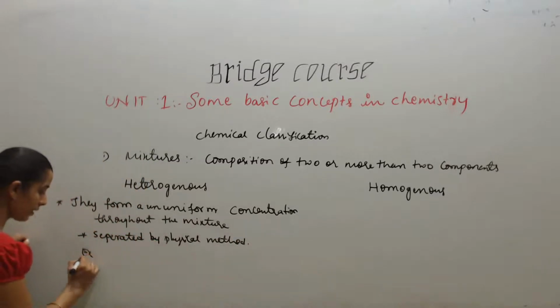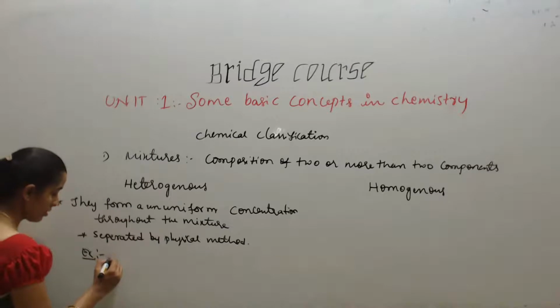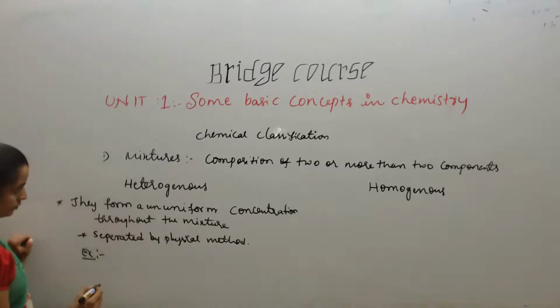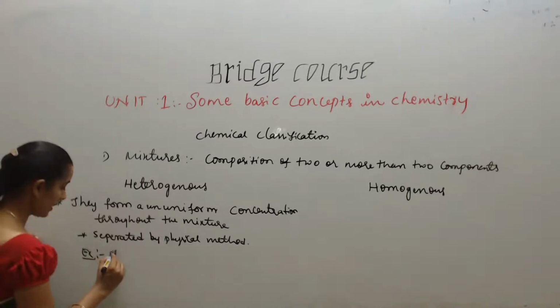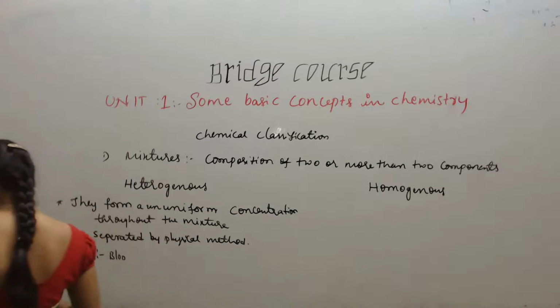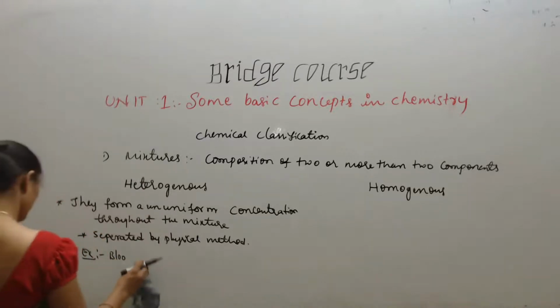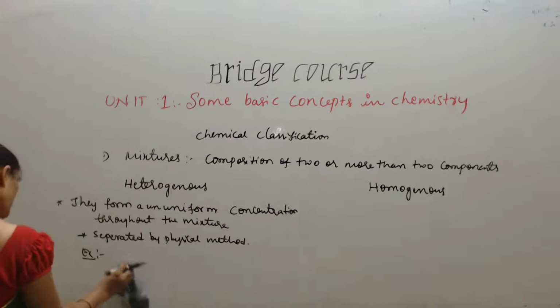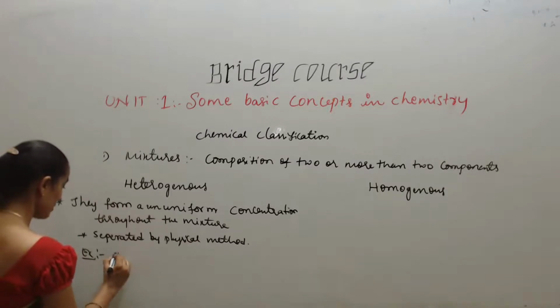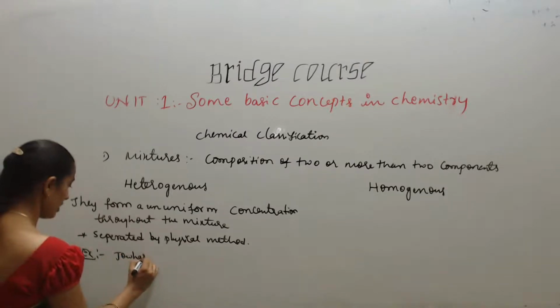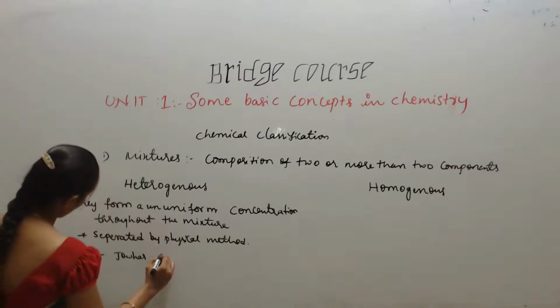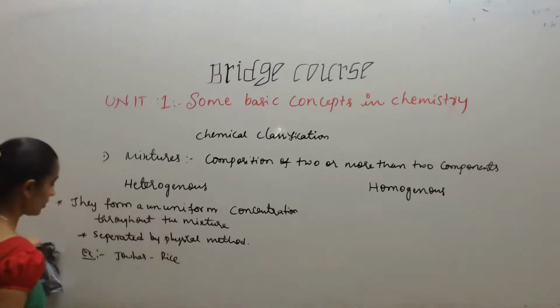So example for this is a mixture of jowar and rice. Okay.